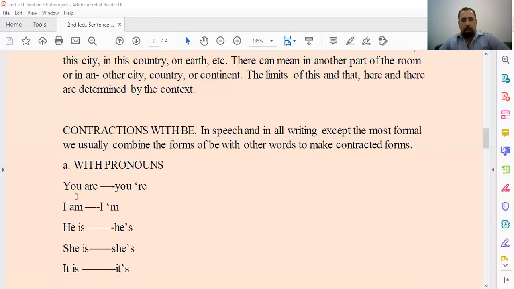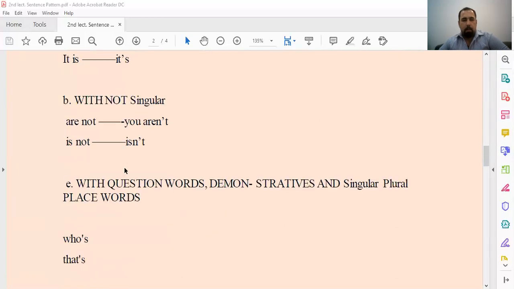For example, we have here, you are, okay, with the pronouns. You are is pronounced and written in this way: you're. I am, he is, she is, she's, it is, it's.